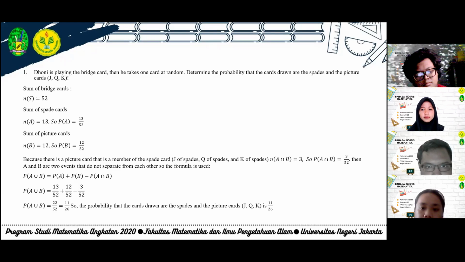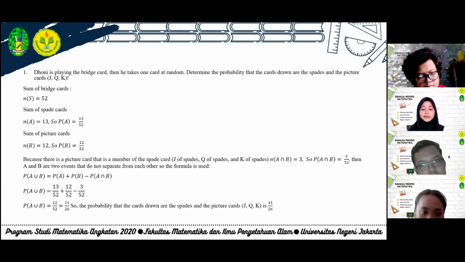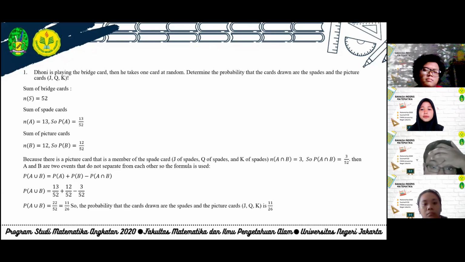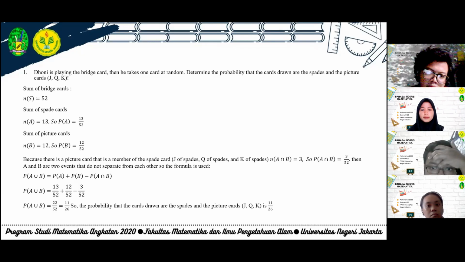The total number of trials of cards is 52, and the number of trials of spade cards is 13. So the probability of A is 13/52. The number of picture cards that can happen is 12, so the probability of a picture card is 12/52.